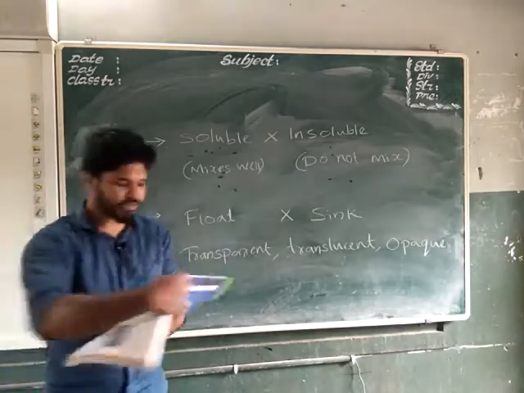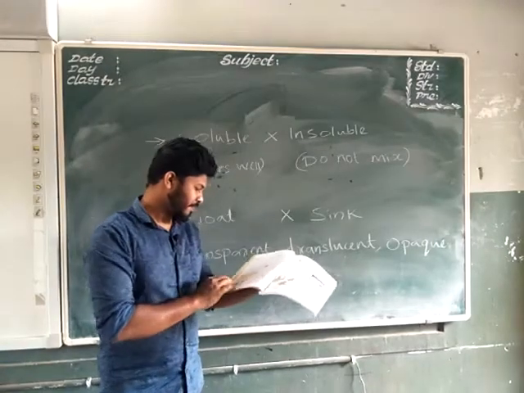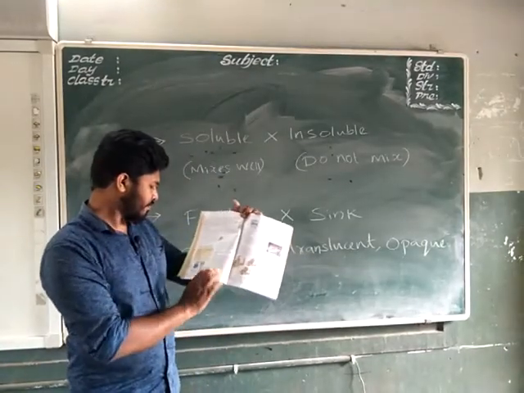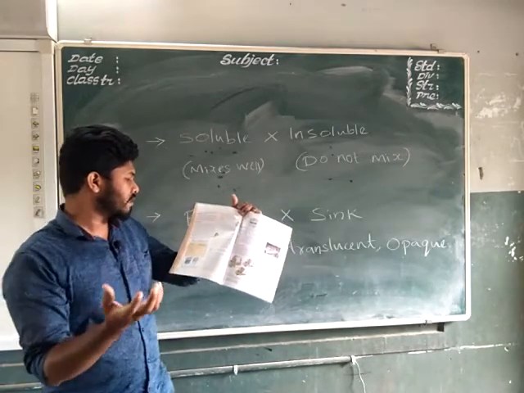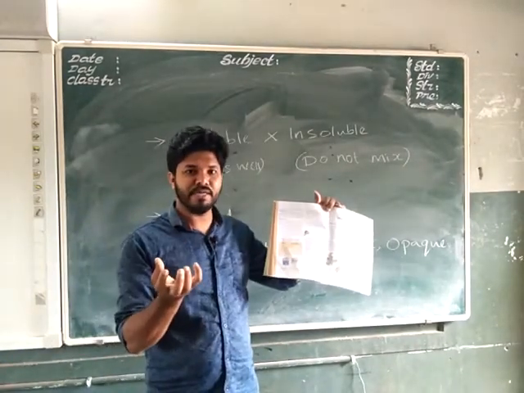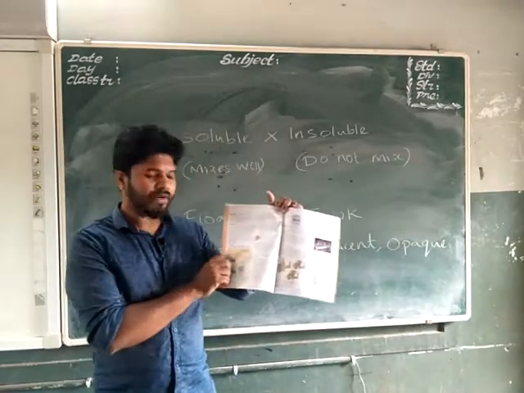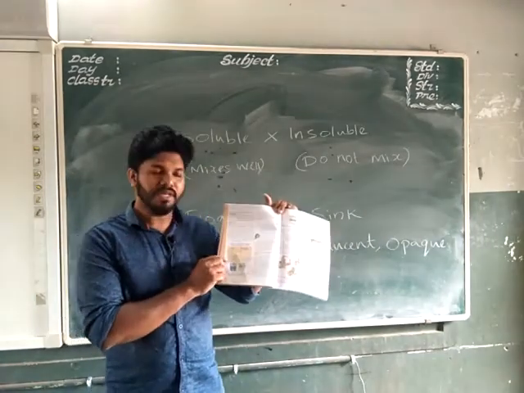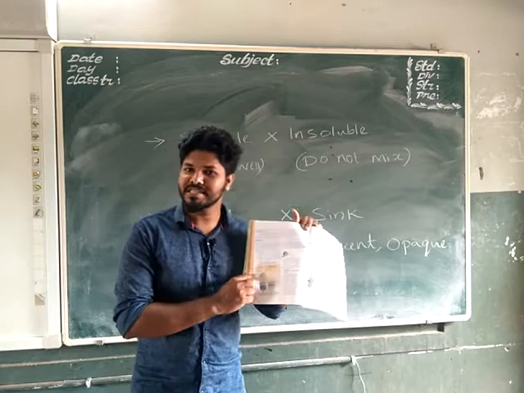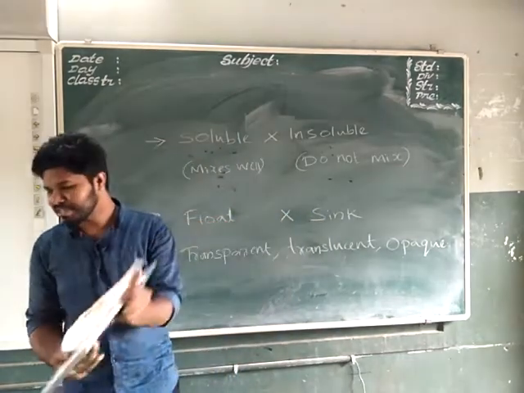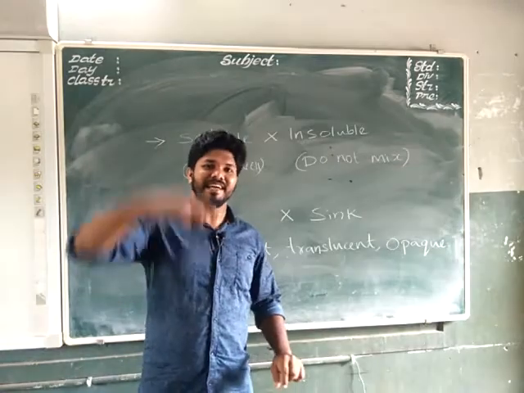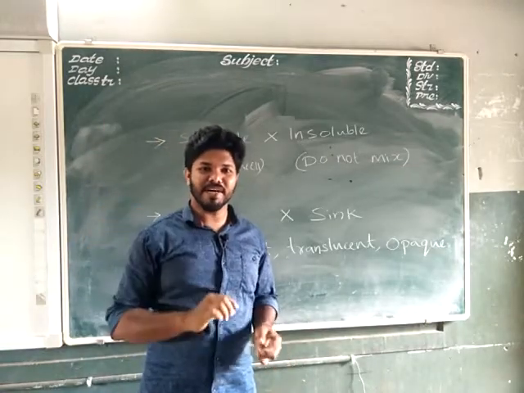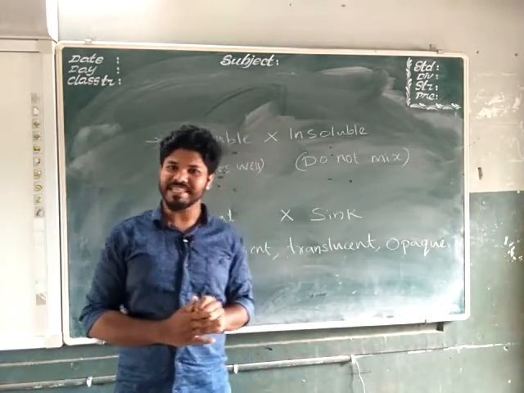See in the textbook, you can see activity 5. Here you have to take a glass tumbler filled half with water, and you have to add these substances one by one. You can see only some of the substances will mix with the water. For example, if you add oil to the water, what happens? Oil will stay on the top side of the water. That will not mix with the water.